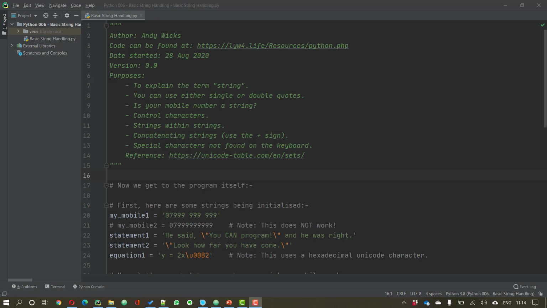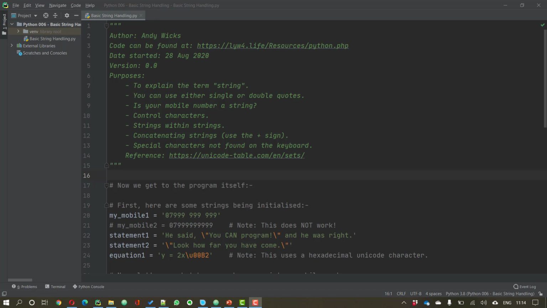A string is any collection of characters. Mostly they're characters that you'll find on the keyboard, but as you'll see in a moment, they don't have to be. A string has to be within quotation marks. That can be either single quotes or double quotes. Most programmers use single quotes because for those you don't need to use the shift key, but Python is agnostic on that and it doesn't care.